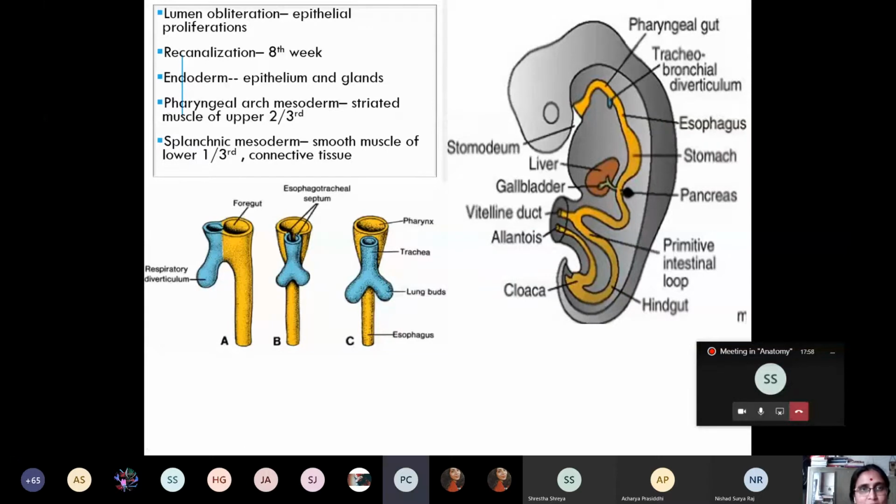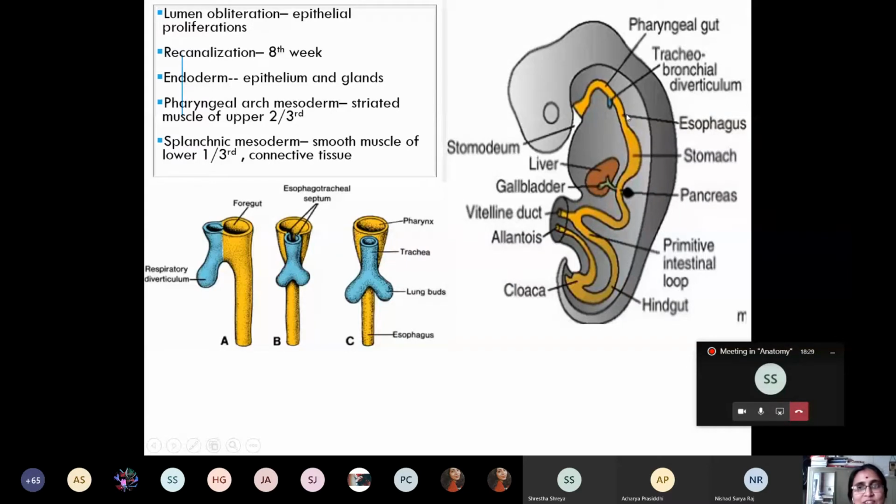Yes, ma'am. Okay, so now the epithelial lining of the esophagus as well as the esophageal glands are derived from the endoderm of the foregut, whereas the muscle layer is derived from mesoderm. In the histology also we taught you already that the upper part of esophagus, cervical as well as part of thoracic part, consists of striated muscles.